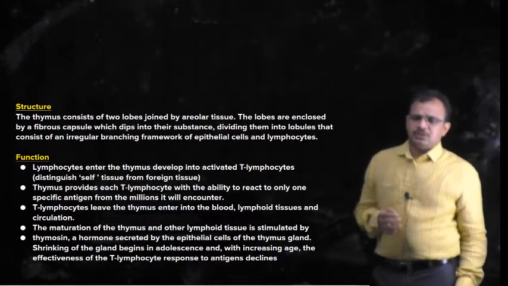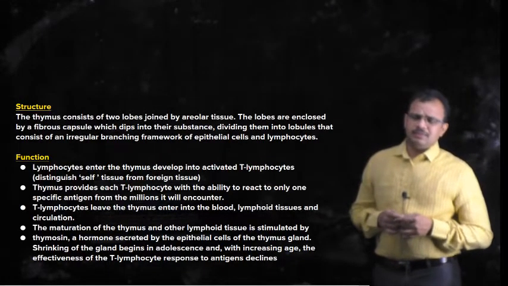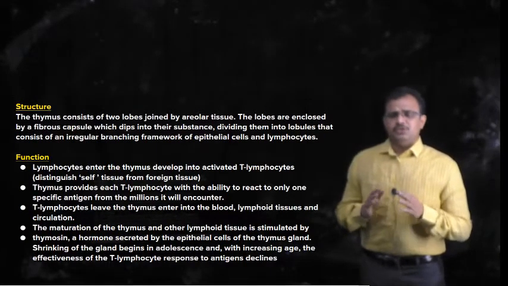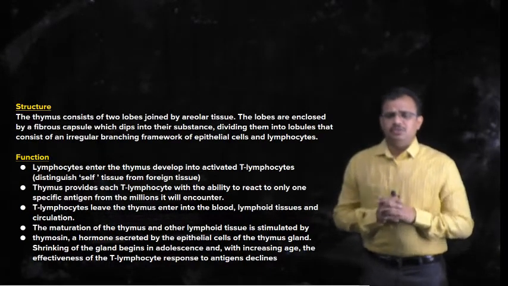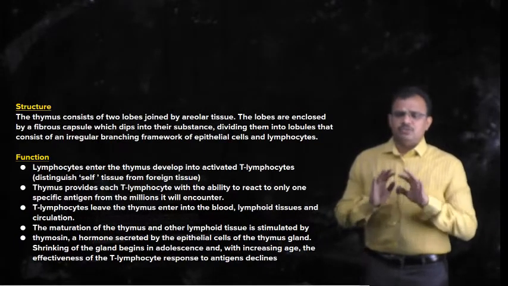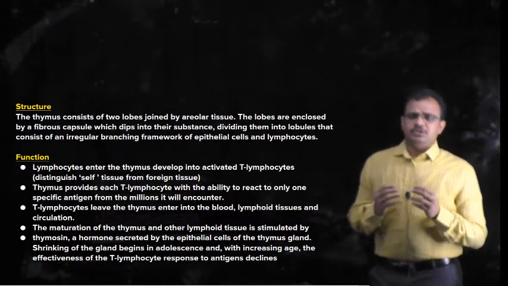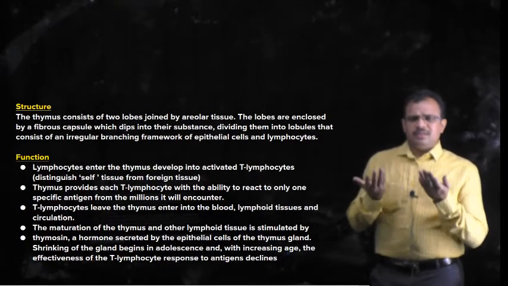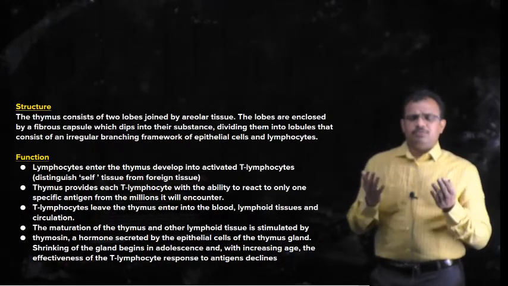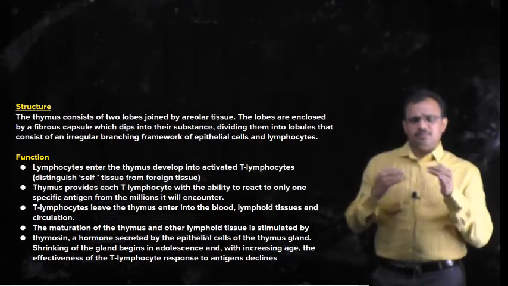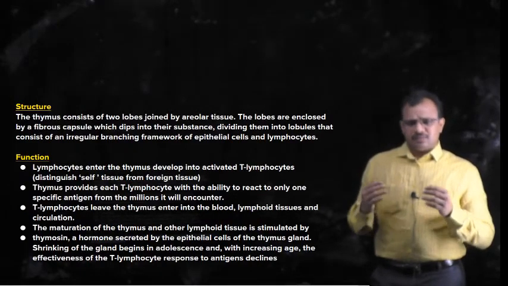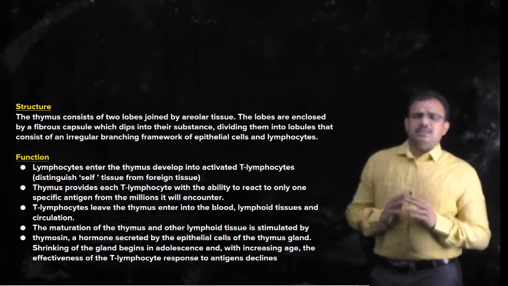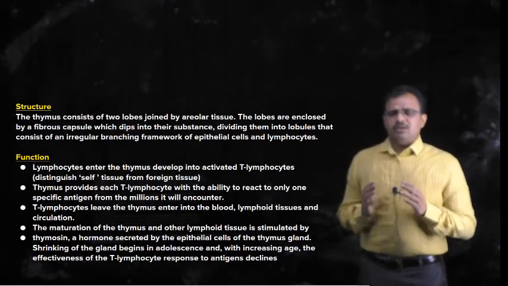So this is the structure of the thymus gland. It consists of two lobes which are joined by areolar tissue, and the lobes are enclosed in a fibrous capsule which dips into their substance. Similarly to how the fibrous capsules of lymph nodes and the spleen dip inwards, the fibrous capsule which covers the thymus gland also dips into it.